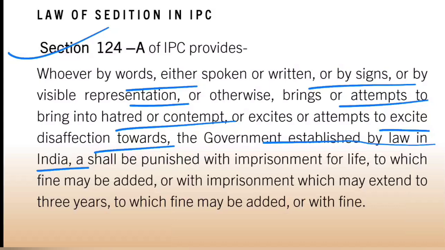The punishment provided is life imprisonment, to which fine may be added, or imprisonment which may extend to 3 years, to which fine may be added, or fine. That depends on the act done and the gravity of the offense committed. So this is 124A, sedition in IPC.